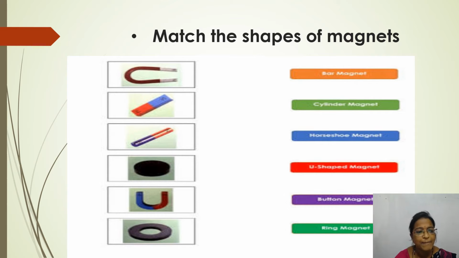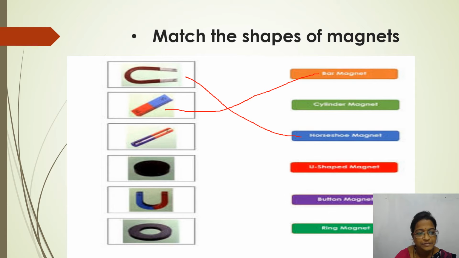Here are a few magnet shapes, and here are the names of the magnets. Now shall we match the magnets with the names? The first one is the horseshoe magnet. This magnet is the bar magnet. Where is the bar magnet? Yes, it is here. Next one is the cylindrical magnet.